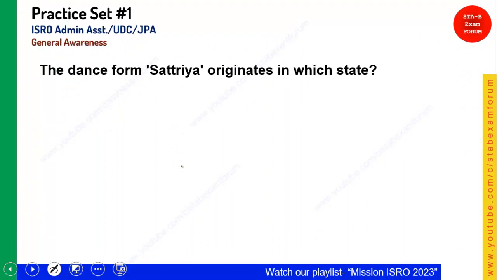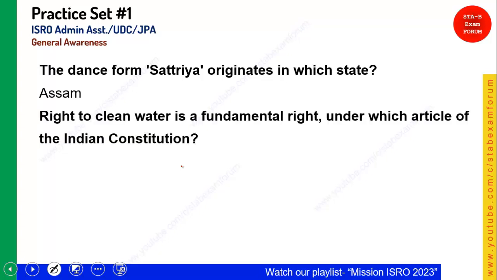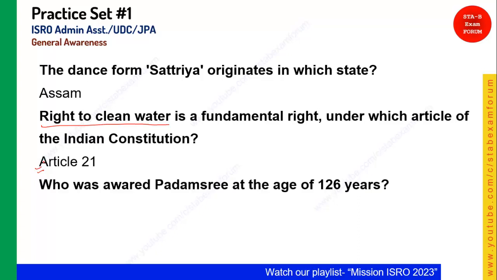The dance form Sattriya originates in which state? The dance form you should know, it is a very popular and very important dance form, and it is from Assam. Okay, quickly move to the next question. Right to clean water is a fundamental right. Okay students, remember, right to clean water is also a fundamental right, and it comes under Article 21. Okay, Article 21, you should remember. Let's see the next question.